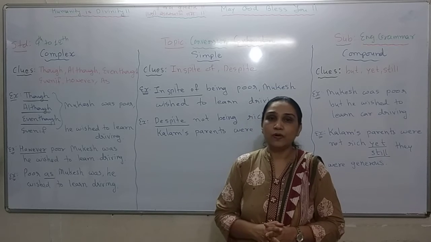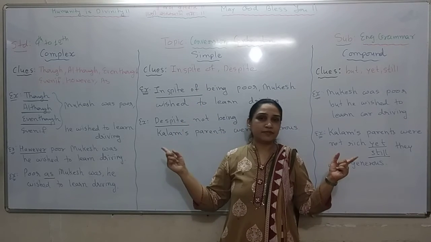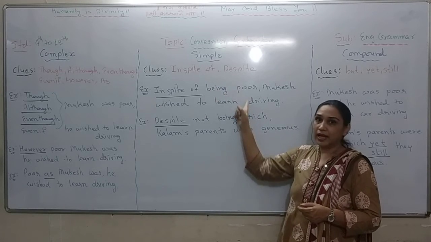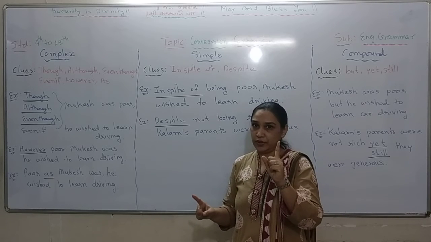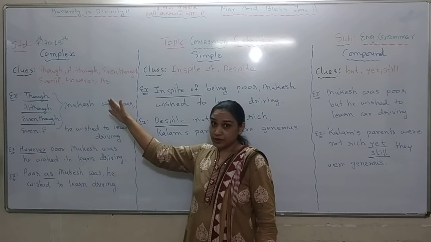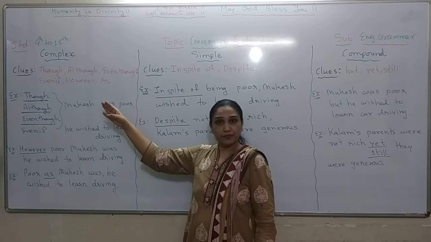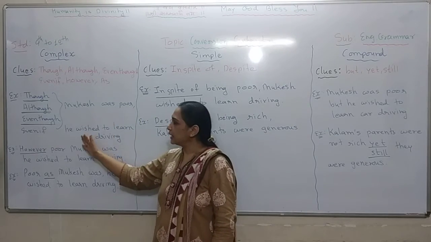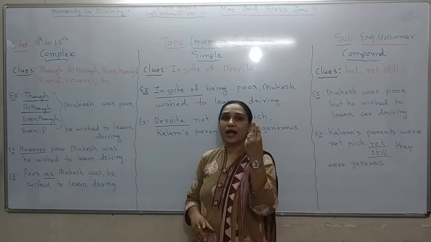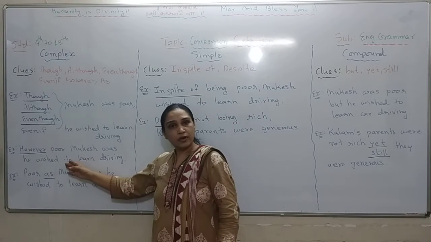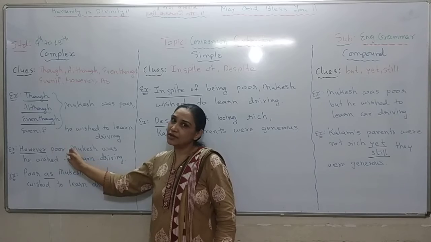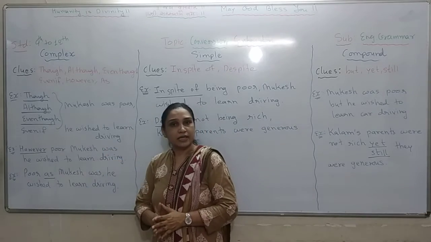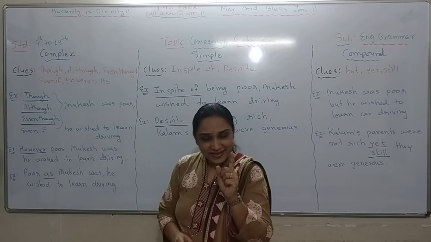Got it? So, contrast, three types of sentences. Simple, two phrases, in spite of and despite, having one finite verb, one subject. If we go for complex, there are 6 options, though, although, even if, having the same sentence structure: first part of the sentence, second part of the sentence, two subjects, two finite verbs. If you go for however, in the beginning, however, just after that, adjective or adverb, first part of the sentence and then the second one. Two finite verbs, two subjects.